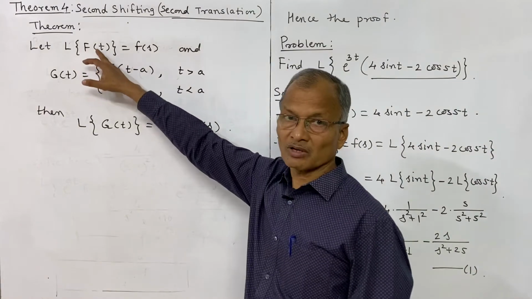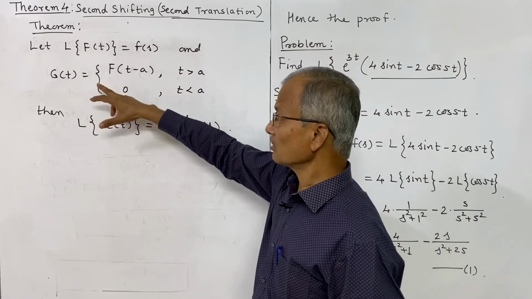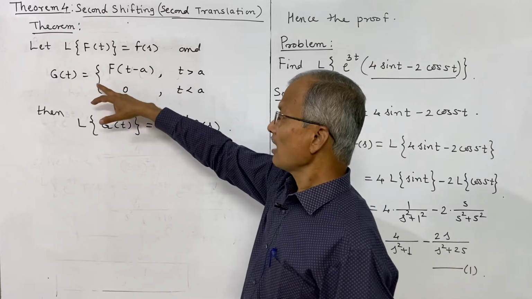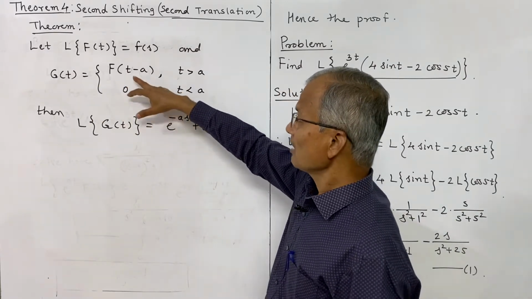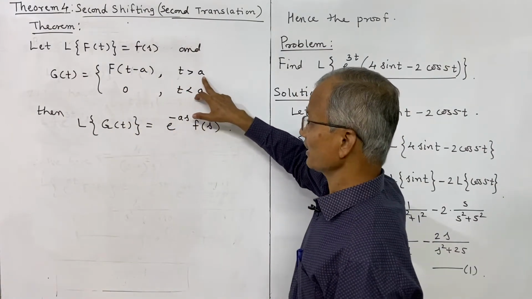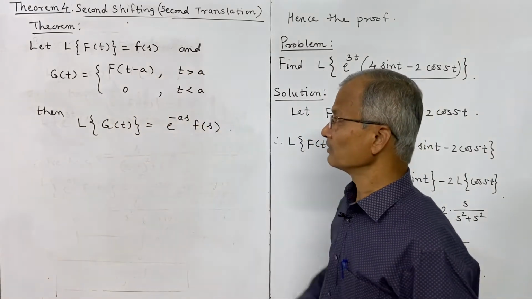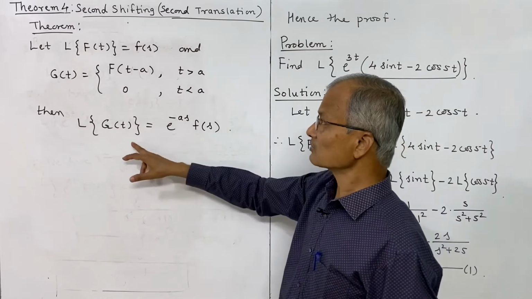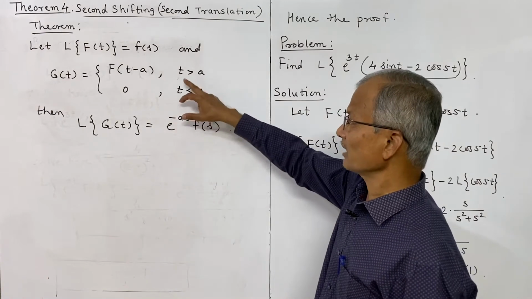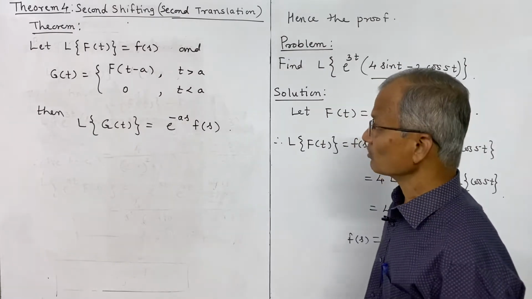As usual, we denote the Laplace transform of capital F by small f of s, and another function is defined in this form. G of t is equal to, having two conditions here, f of t minus a if t is greater than a, depends on a, and 0 when t is less than a. So this function is defined in two ways, and then the Laplace transform of this g of t is given by e power negative as, where a is here, into f of s. So this is what we have to prove.